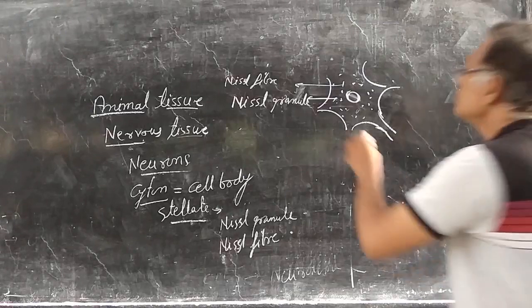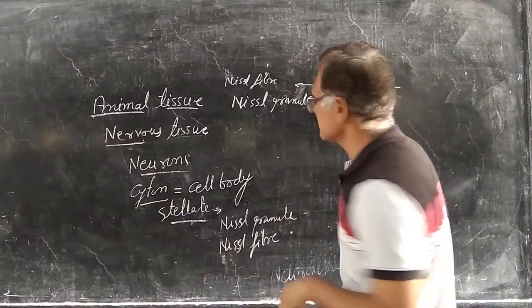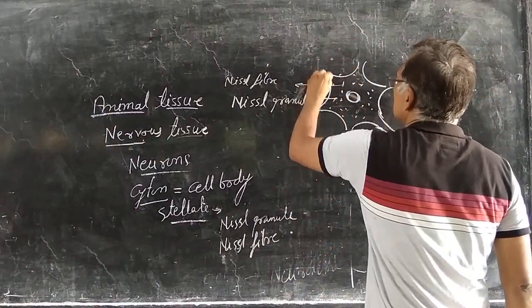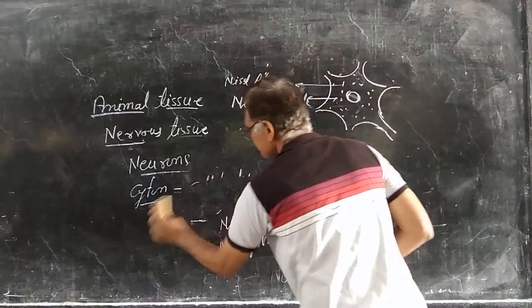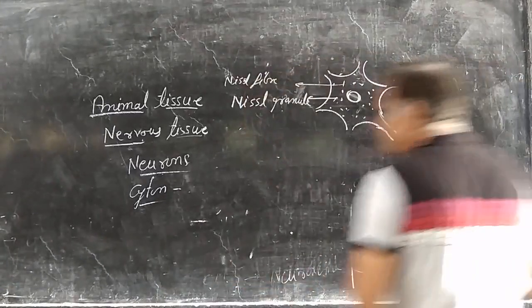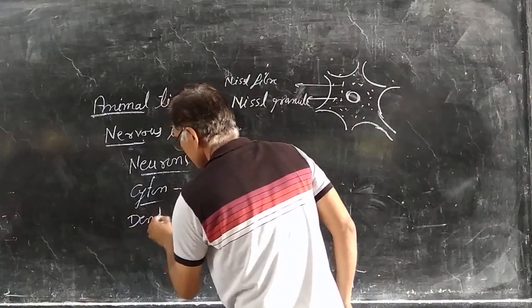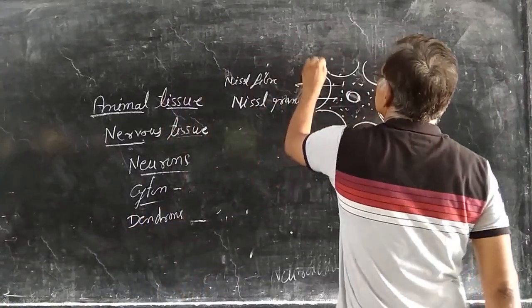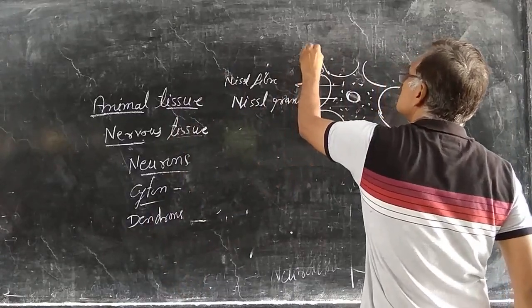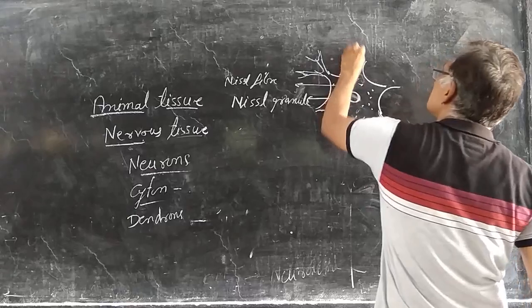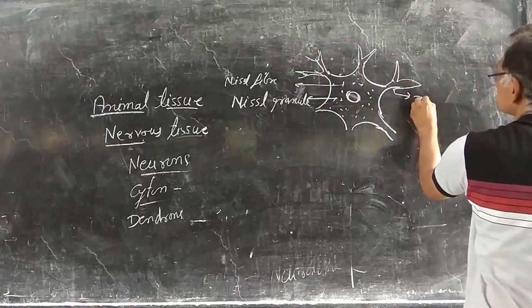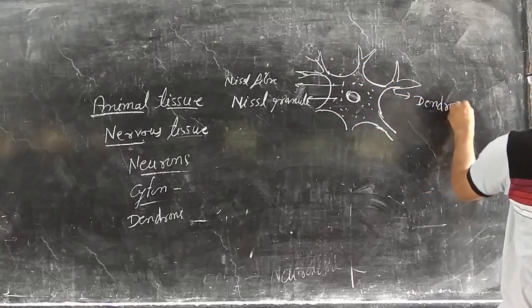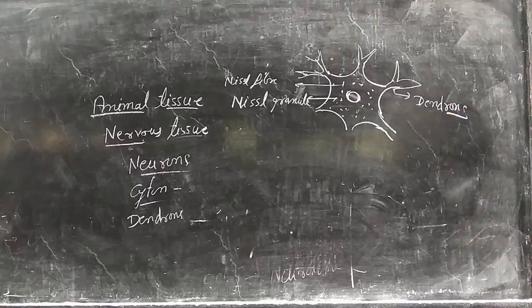A neuron contains two kinds of processes, one short and another long. The short process, which is highly branched, is known as the dendron.